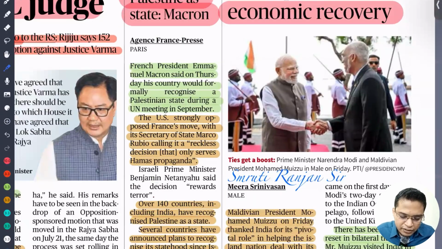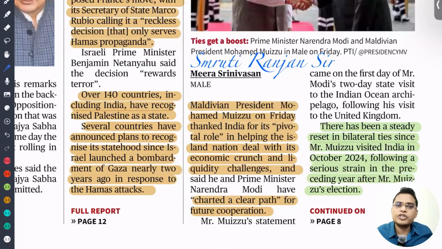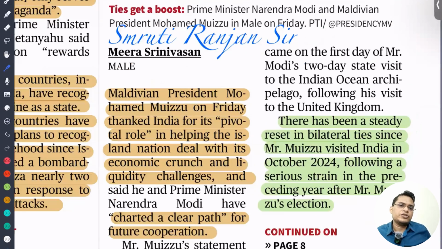So the Maldivian president Mohamed Muizzu thanks India for its pivotal role in helping the island nation deal with economic crunch and liquidity challenges. So you know that the Maldives is facing a severe liquidity crunch because its debt burden is very high, and it has a huge amount of debt from China. So they have to pay a lot of foreign exchange reserves. So they have said that they charted a clear path for future cooperation. Both said that they are in very clear cooperation for the future path.